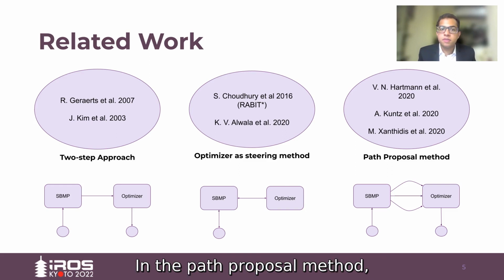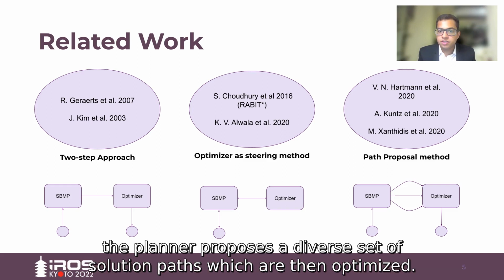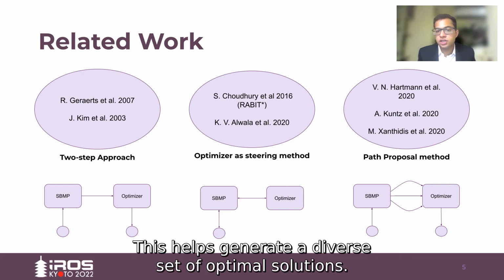In the path proposal method, the planner proposes a diverse set of solution paths, which are then optimized. This helps generate a diverse set of optimal solutions.